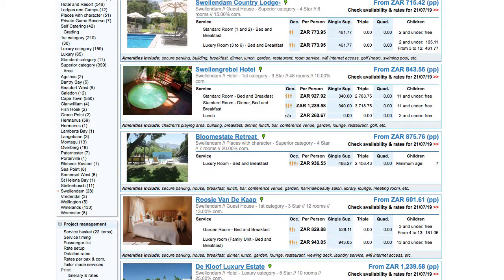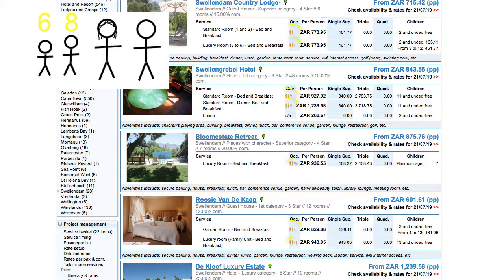For an FIT family project, the choice of provider may depend on which provider can best accommodate the family. For example, for a family of 2 adults and 2 children, aged 6 and 8, in Swellendam, the best choice is Roosje van der Kaap. The family unit can accommodate the whole family, and children under 13 will be free. At Bloemestedt, in the luxury room, it would be cheaper, but the youngest child is under the minimum age of 7.